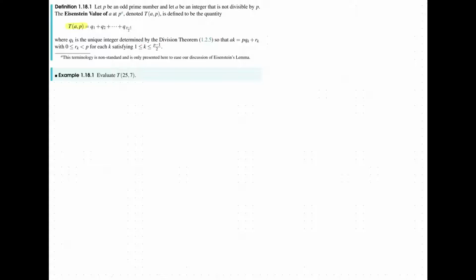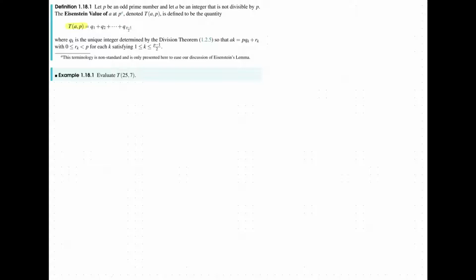So let's go ahead and do an example just to get familiar with this terminology. And I do apologize, I noticed that over here it looks like a p to the a, but that's just the footnote that I put over here is referred to as a, but this is not p to the a, it's just p.